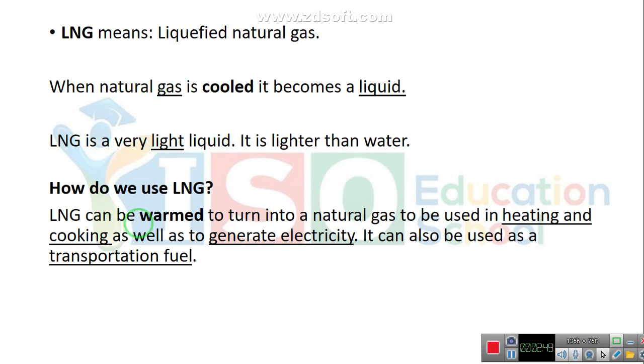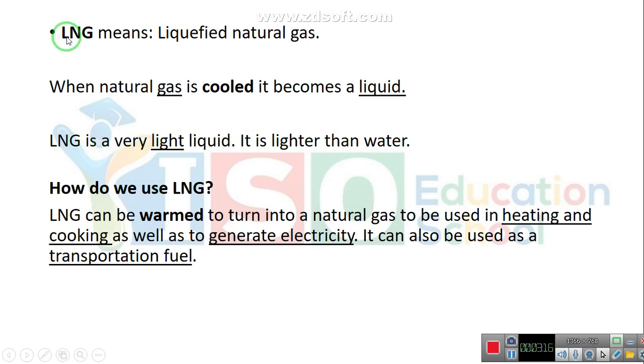What is the opposite of light? The opposite of light is heavy. So LNG is a very light liquid. It is lighter than water, so water is heavier than LNG.